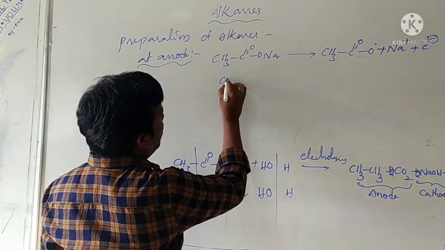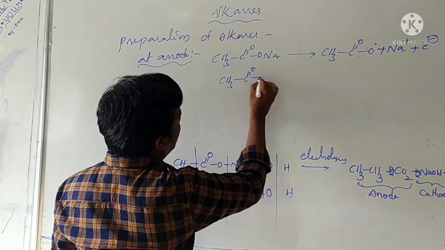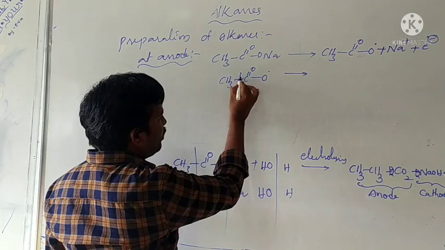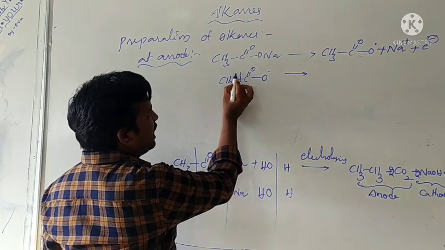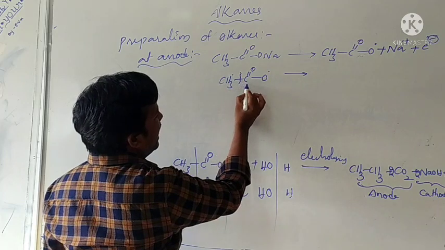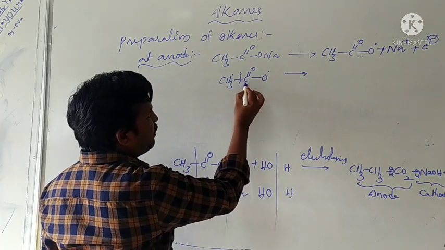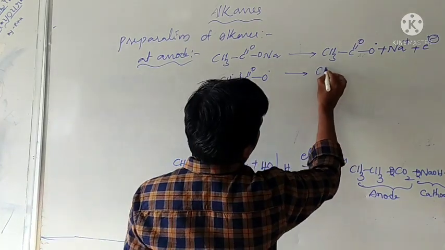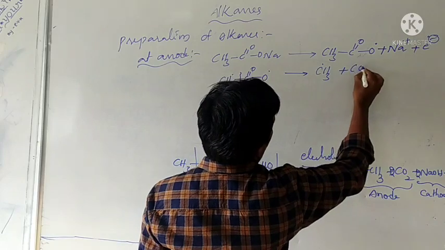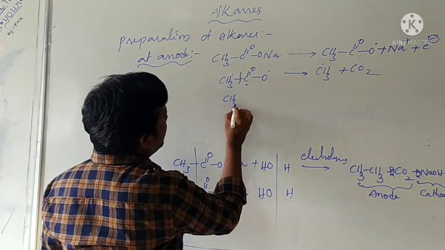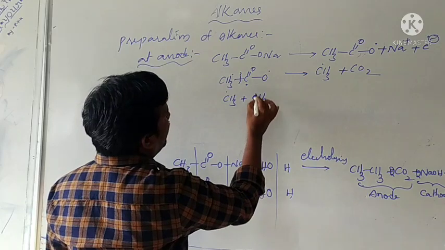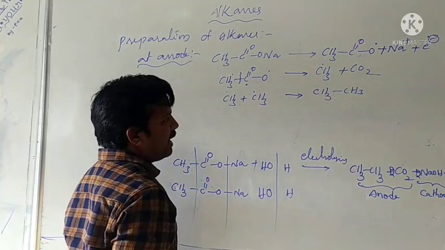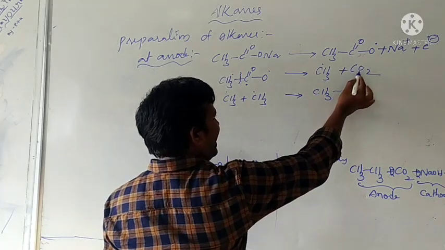Then in the second step, the carboxylate radical undergoes decomposition. Therefore, bond breaking here. One radical goes to CH3, another radical goes to C double bond O. Radical and radical combine together, forming CO2. Therefore, that is CH3 and removal of CO2. In the third step, the two CH3 radicals combine together, forming alkane. Therefore, at anode, alkane and CO2.